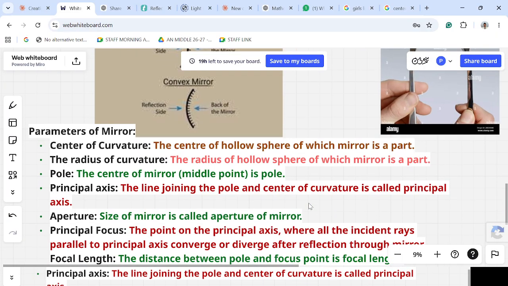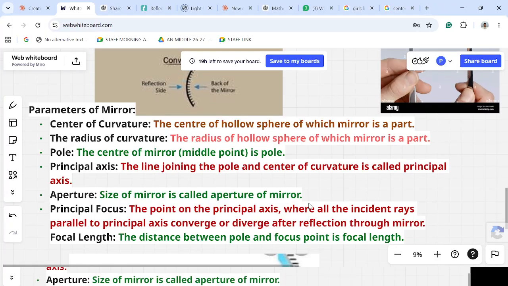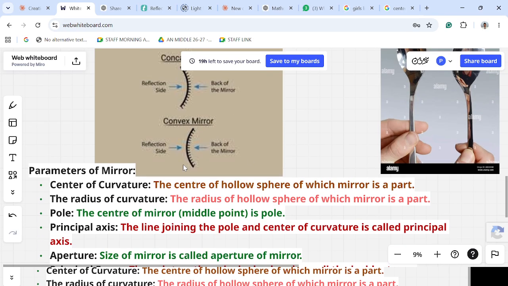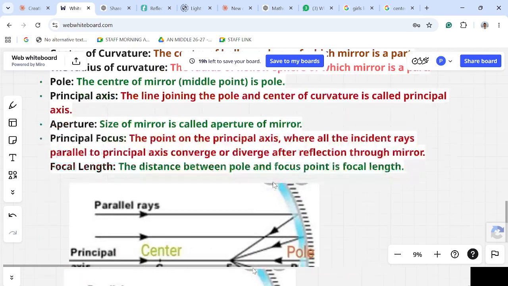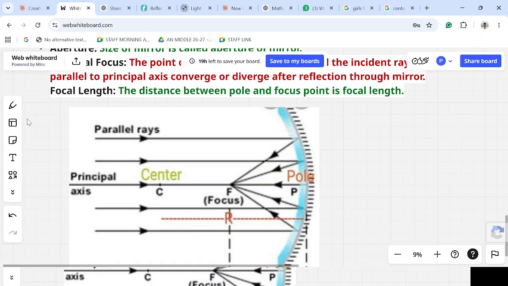Whenever we are studying and understanding the different types of mirror, we need to understand the terminology here: center of curvature, radius of curvature, pole, principal axis, aperture, principal focus, focal length. Center of curvature: the center of the hollow sphere of which the mirror is a part. Now, when you see here, how did you get this arc?